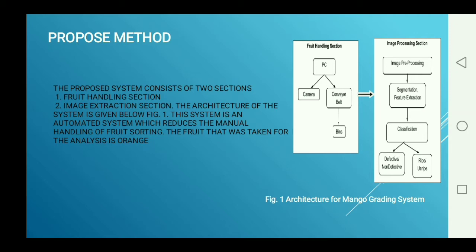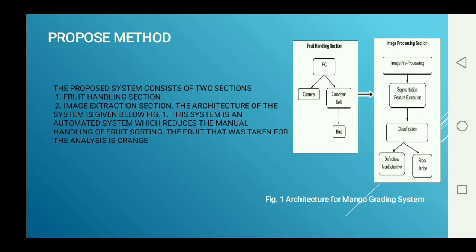At the middle portion of the conveyor belt, we fix a digital camera to capture the image of the fruit. When the fruit passes along the belt, it is stopped at the point where the camera is fixed, and the image of the fruit is captured and given to the processor through the USB port.